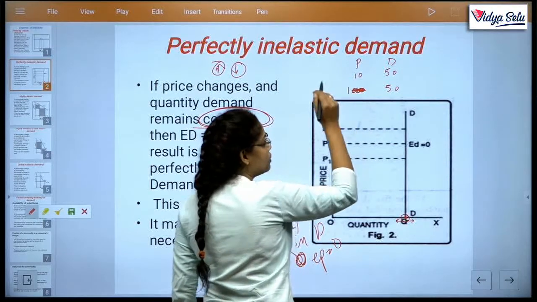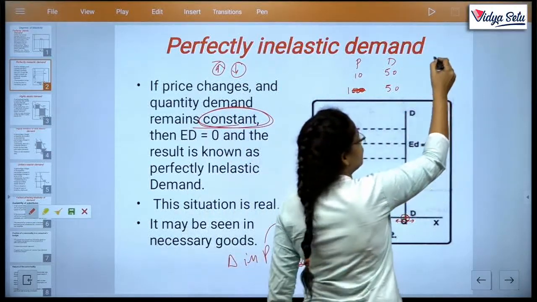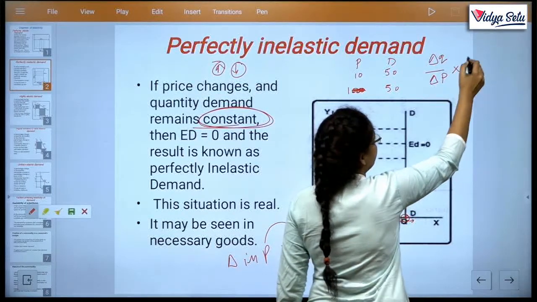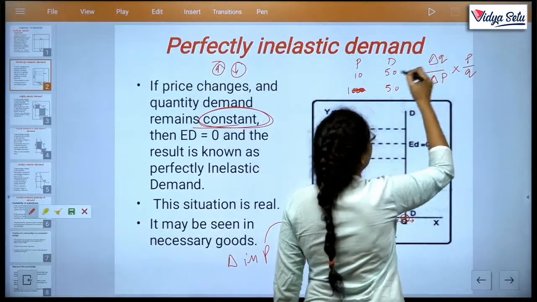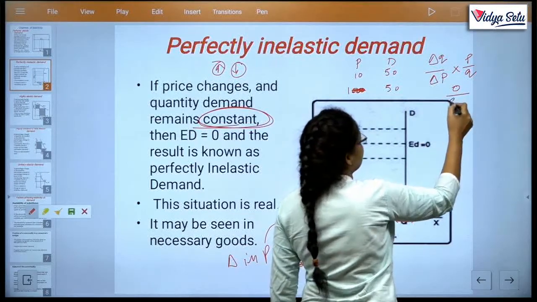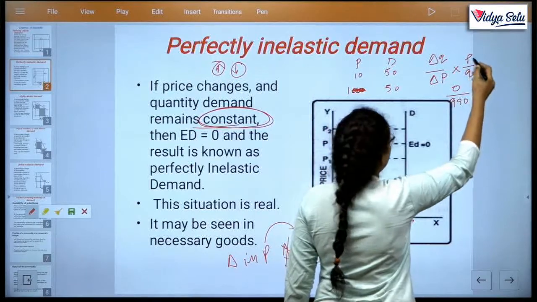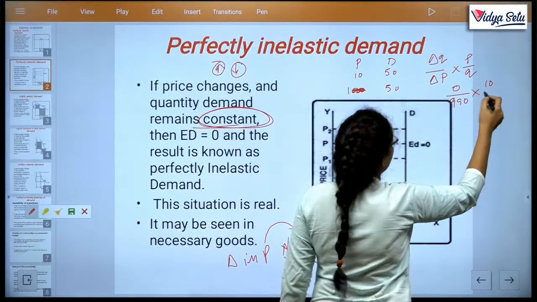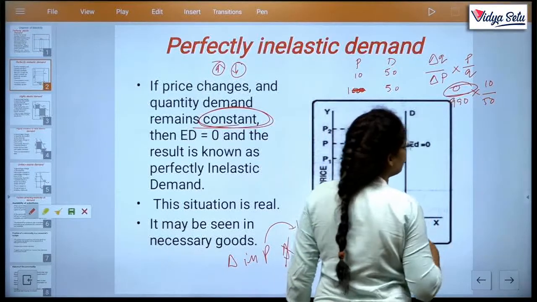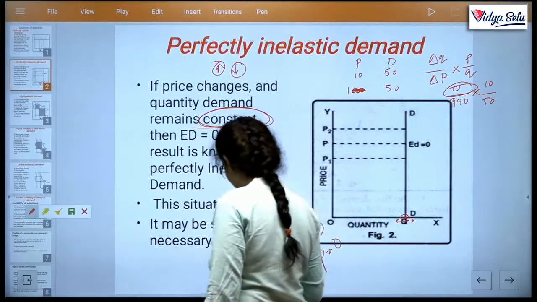So price 10 to 1000, if our formula is delta Q upon delta P into P by Q. So delta Q is 0, 50 minus 50 is 0, delta P is 990, P is 10 and Q is 50. So 0 is here, so the amount is 0.